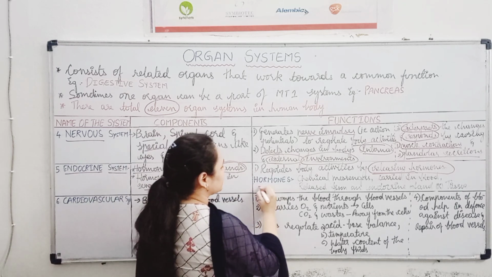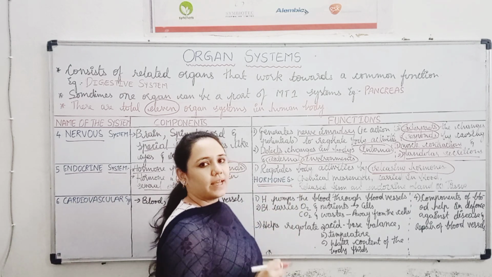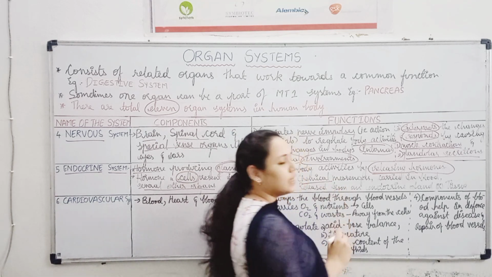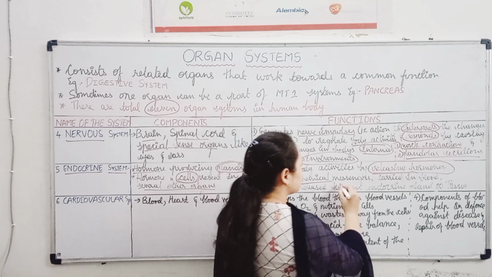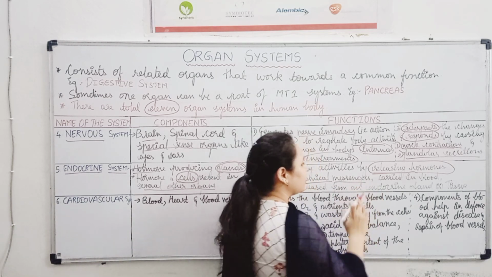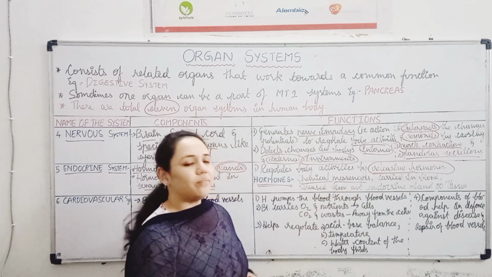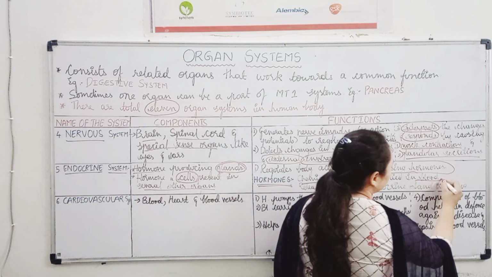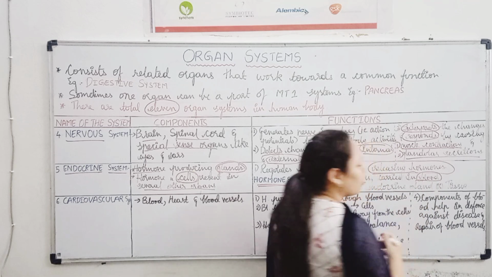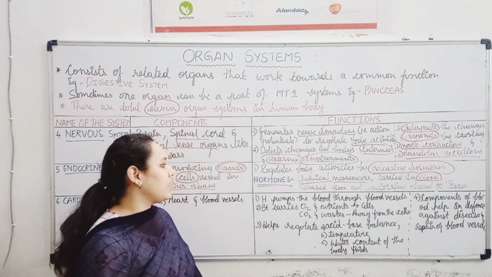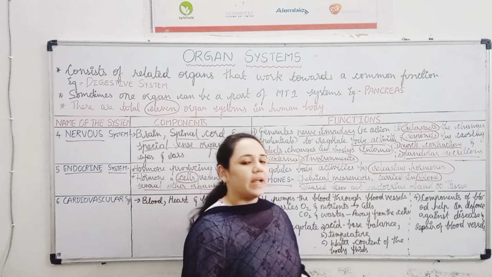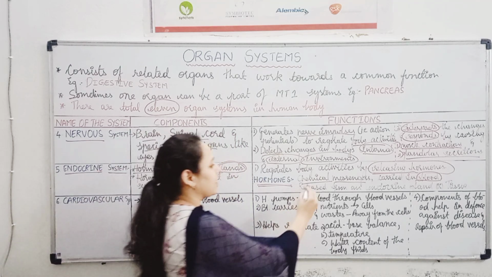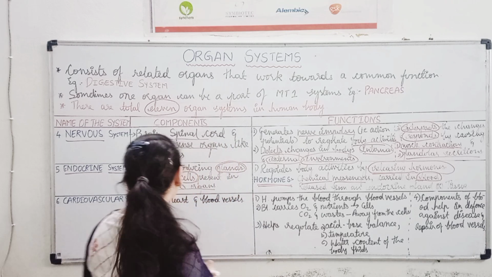So ये hormones क्या है? So hormones act as chemical messengers. ये chemicals है basically and they act as messengers. So what they do, they are released from endocrine gland or tissues and they are carried in the blood. जैसे insulin, all these hormones are carried in our blood. They are released from endocrine glands or tissues and these act as chemical messengers.